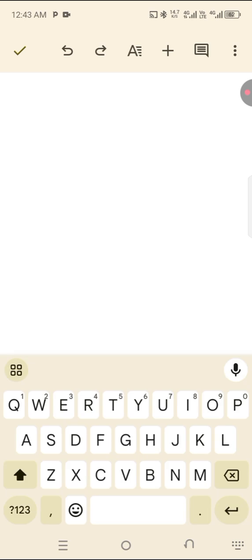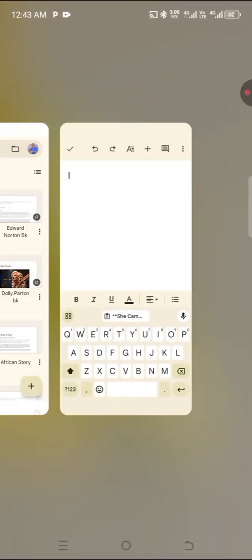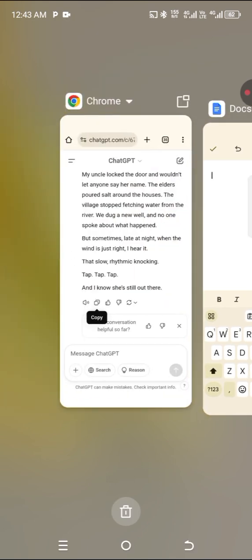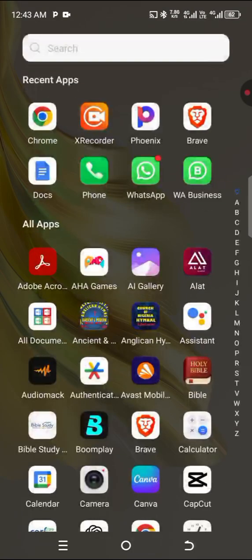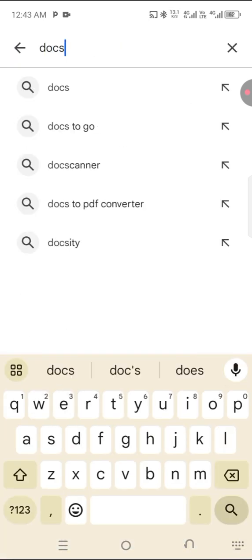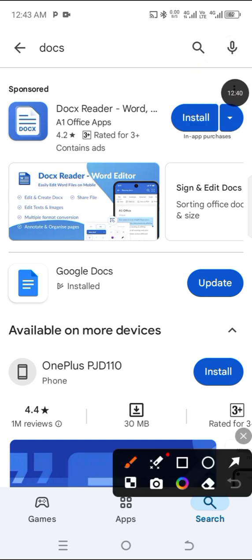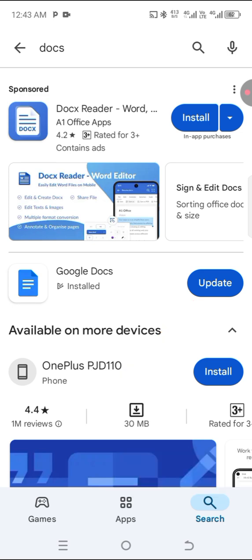All right. So what I'm using here, for the sake of the people that are watching for the first time, this app I'm using is called Docs, Google Docs. Google Docs is on Play Store. Just go to your Play Store and download Google Docs. That's the app I'm using. Once you download it, you sign in to this app. So this is the Google Docs I'm talking about. You will see something like install here instead of update. Me, I've already downloaded it. That's why I'm saying install.